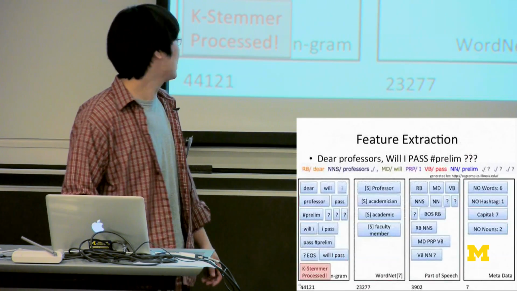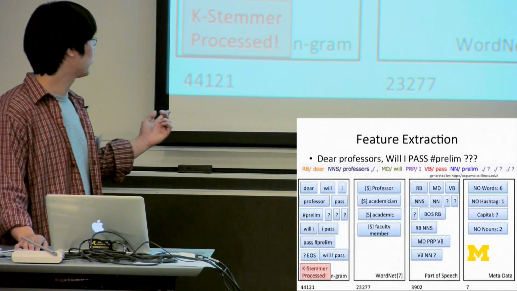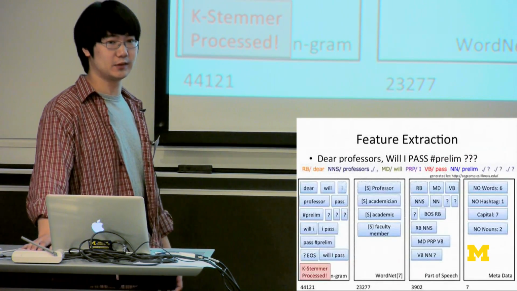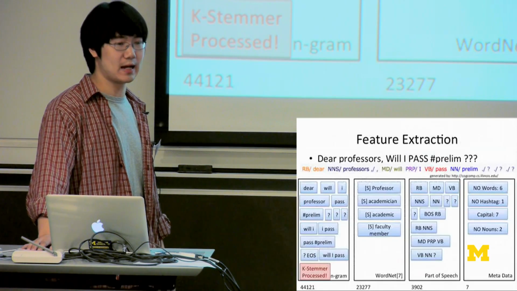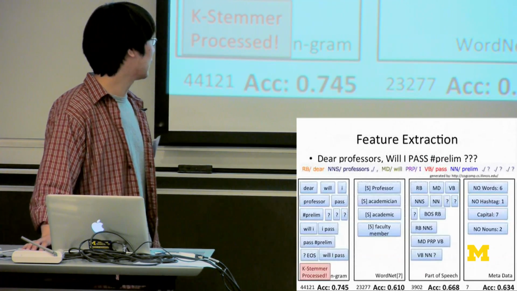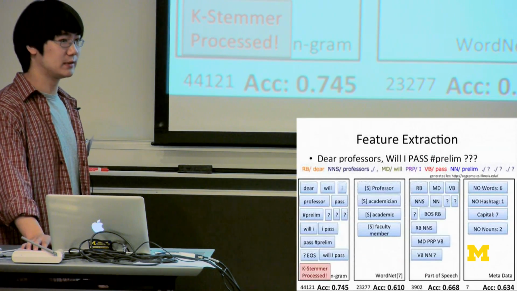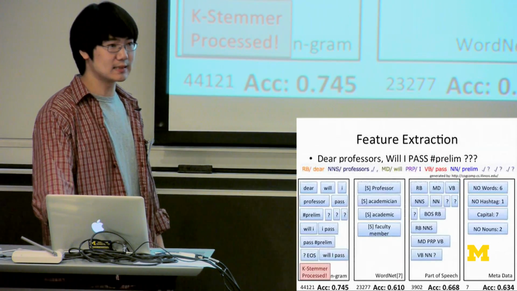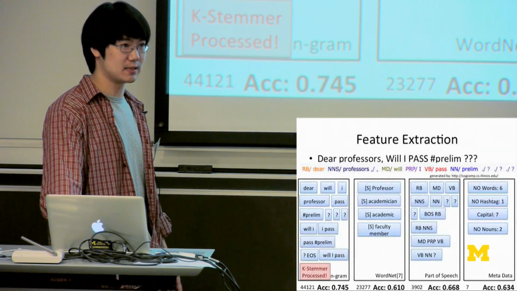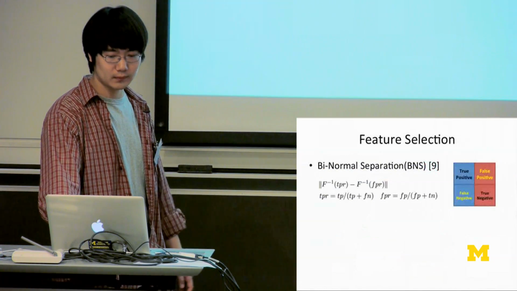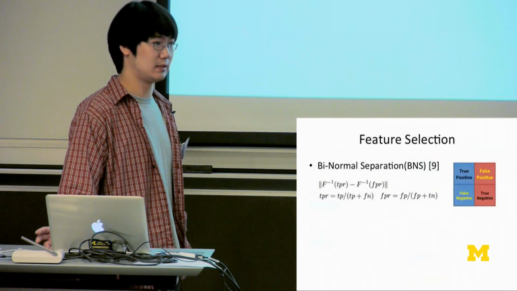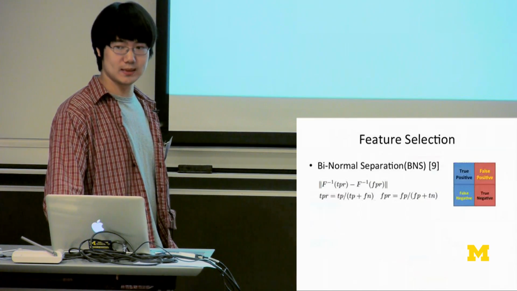Here shows the dimension: about 44,000, or several tens of thousands of features extracted after feature extraction. We directly train an SVM on these raw features and show the accuracy here. We can see that accuracy is about 70%. In the next step, we show how we use feature selection methods to try to improve this score. We try several feature selection methods, for example, simple accuracy or information gain.